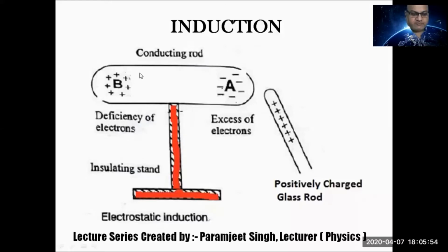What happens? Electrons from the other end shift towards this end. They collect here. Therefore, at this end there is a deficiency of electrons, and at this end an excess of electrons. The excess of electrons makes this end negative, and the deficiency of electrons makes this end positive, in the same magnitude but opposite polarity. So in induction, this is how the shifting of charge takes place. No charge is being transferred from the rod to the conducting rod.